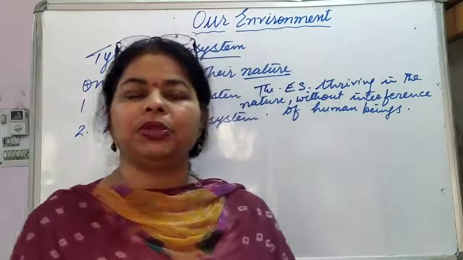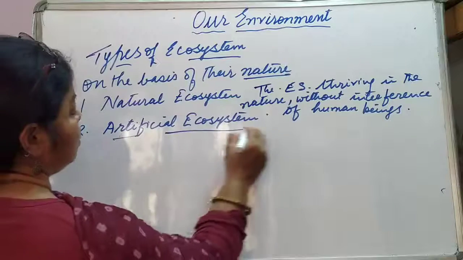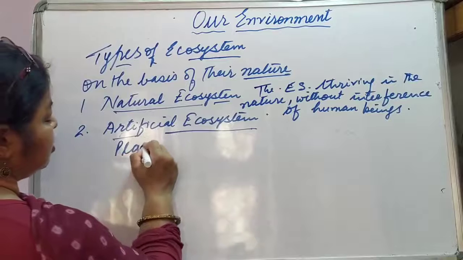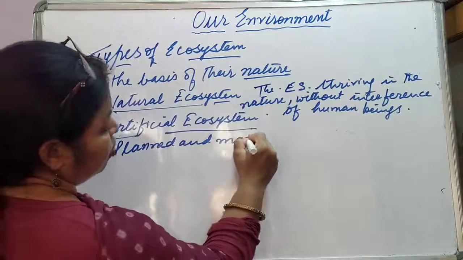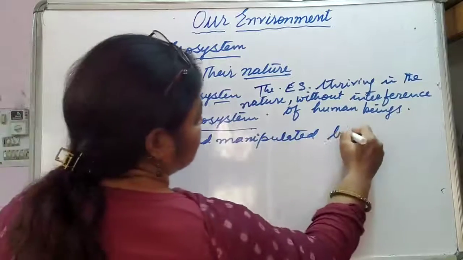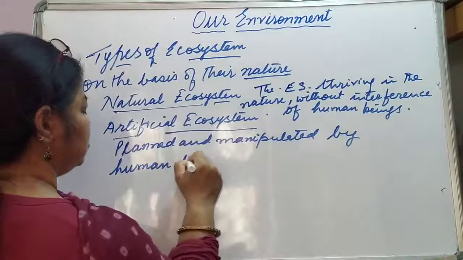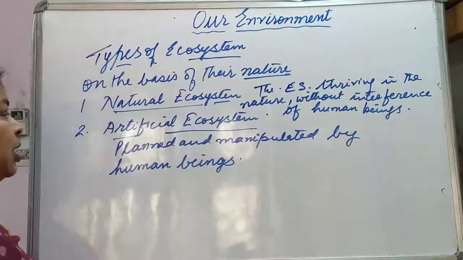Artificial ecosystem is planned and manipulated by human beings. Okay, such type of ecosystem are known as artificial ecosystem.